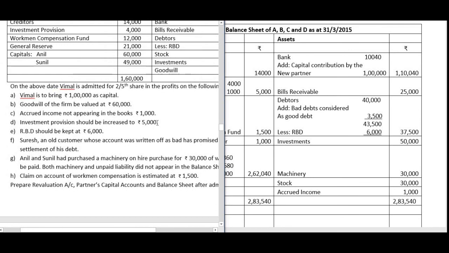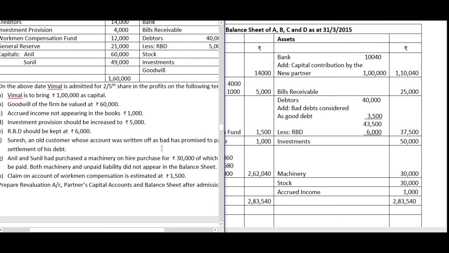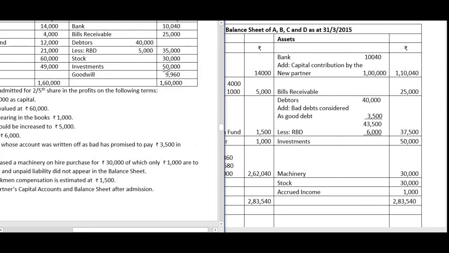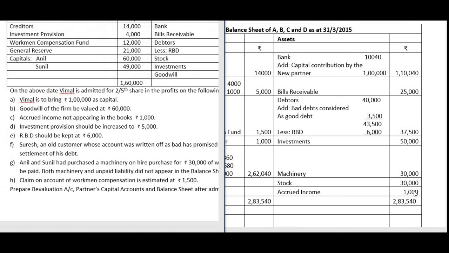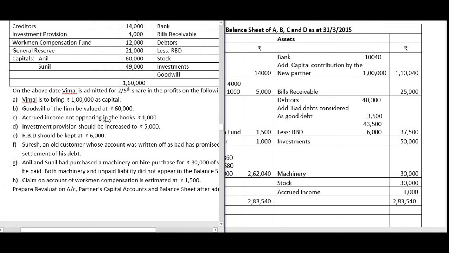Next, there was one unrecorded asset, machinery valued at 30,000, which we put in the revaluation account. So you have to record it in the balance sheet. Stock is 30,000. As it is, you have to write it in the new balance sheet, 30,000. Next, there is one unrecorded income, put in the revaluation account. Again you need to write it in your balance sheet, 1,000 unrecorded accrued income. See number C, accrued income not appearing in the books. This 1,000 is an asset, so it is to be recorded on the asset side.